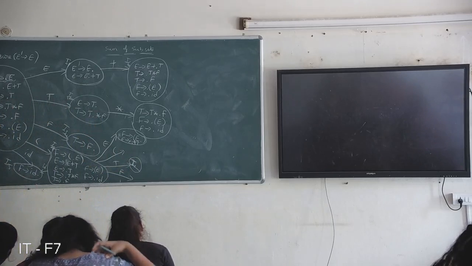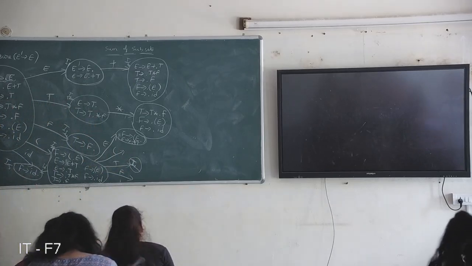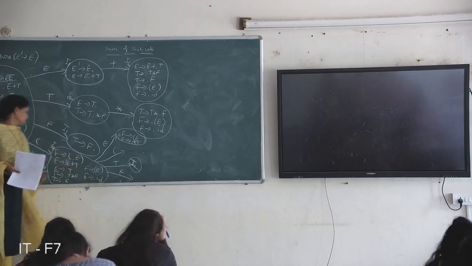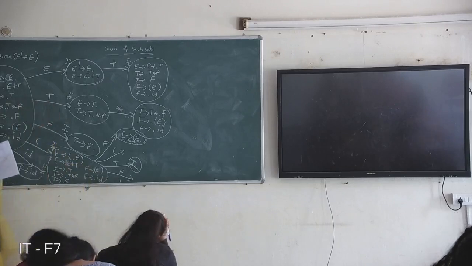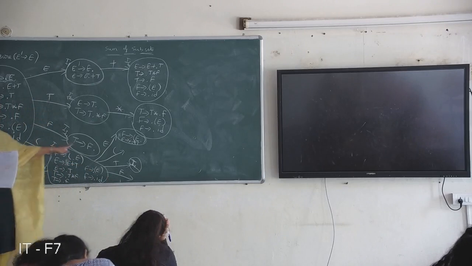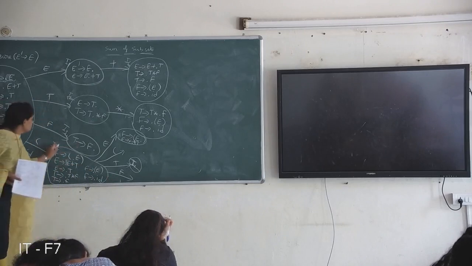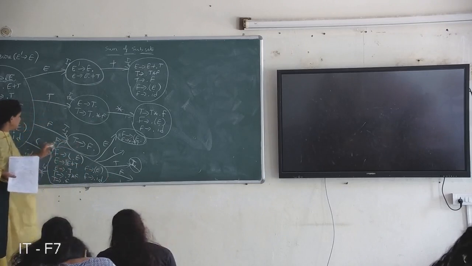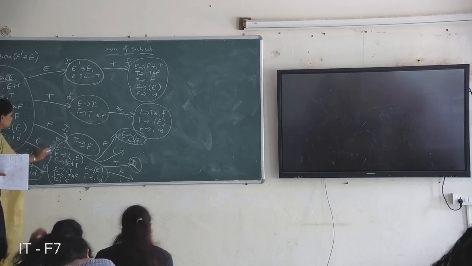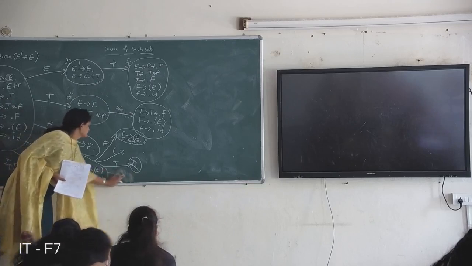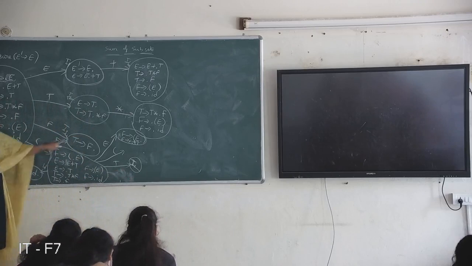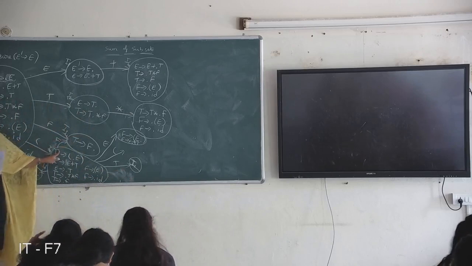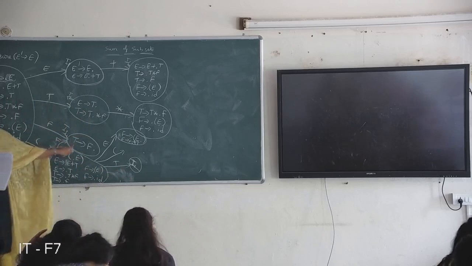Is it clear? Next on F, the I3 state. I3 is already there, so just on F I write it here. So on F it goes to I3. On F it goes to I3.